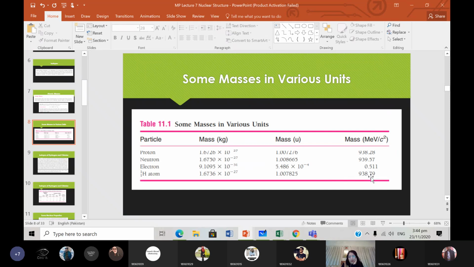So if you want to do the conversion, these are the values for the masses of these particles. This is mass in different units, okay? This table gives masses in various units. This is in kilograms, this is in U atomic mass unit, and this is mega electron volts per c squared.